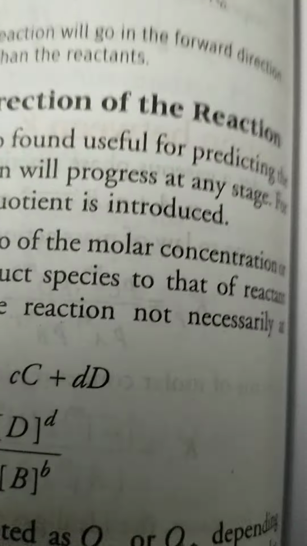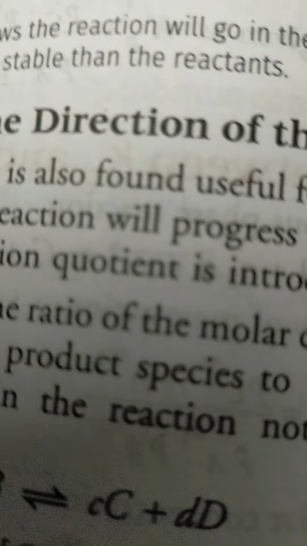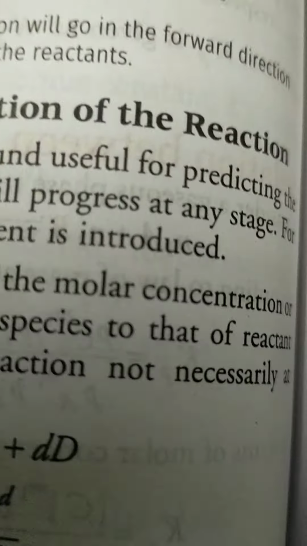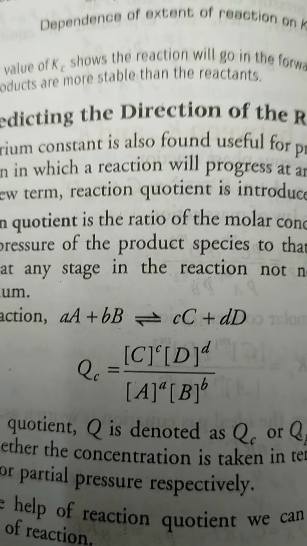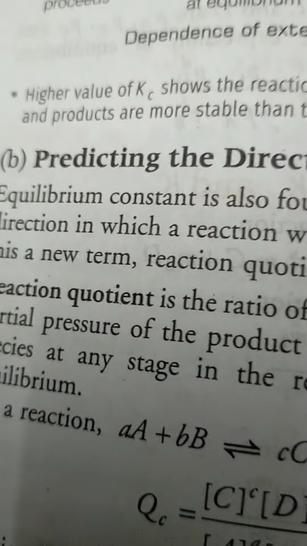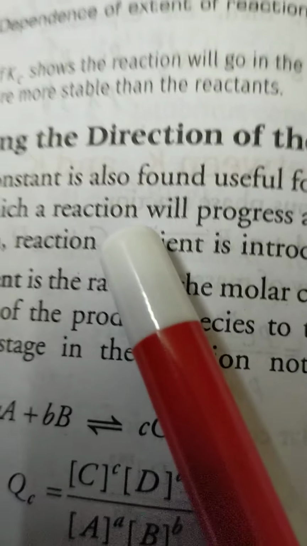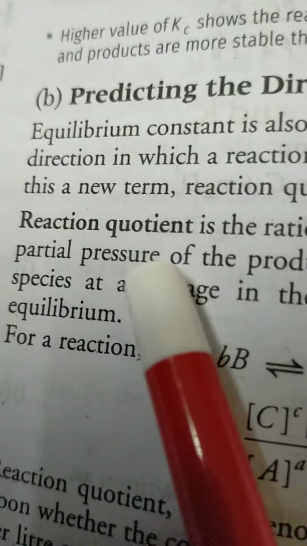Next, predicting the direction of the reactions. How to predict the direction of the reactions? The equilibrium constant is also useful for predicting the direction in which the reaction will progress at any stage. For this, a new term, the reaction quotient, is introduced.